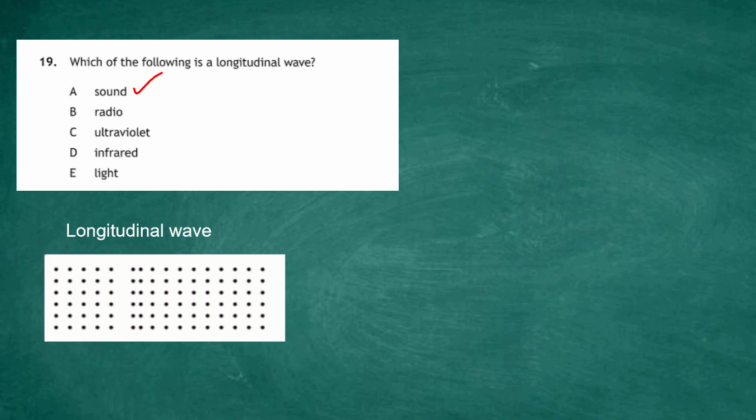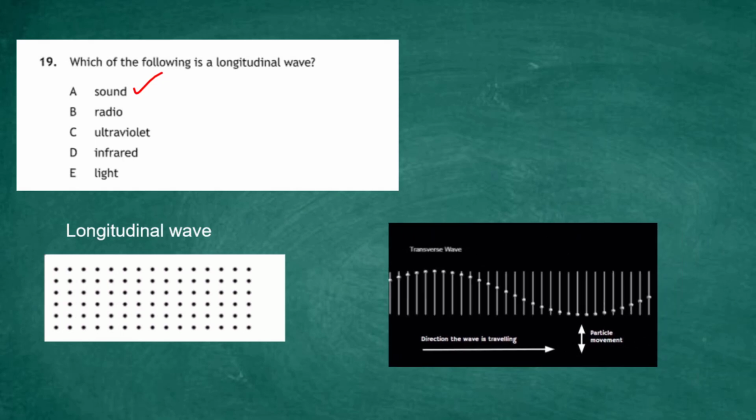Radio, ultraviolet, infrared and light can be considered as transverse waves. In a transverse wave, the direction the wave is travelling is in fact at right angles to the movement of the particles. Compare that with a longitudinal wave, where the direction of the wave is the same direction as the movement of the particles. The particles go back and forth. So the answer to question 19, what's a longitudinal wave? Sound's a longitudinal wave.